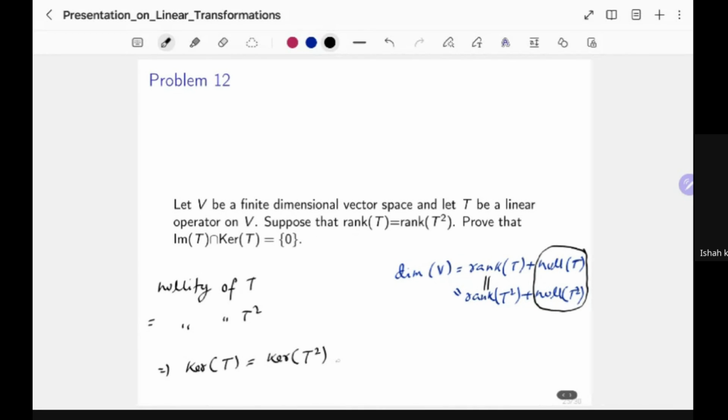Okay, so let me just write down, the rest follows from the previous problem.